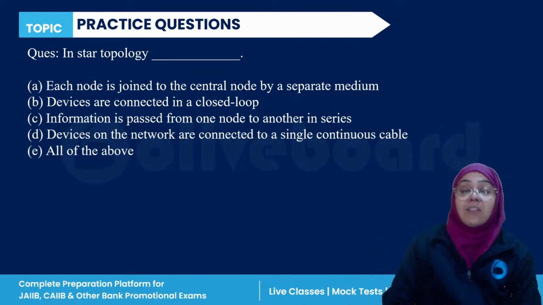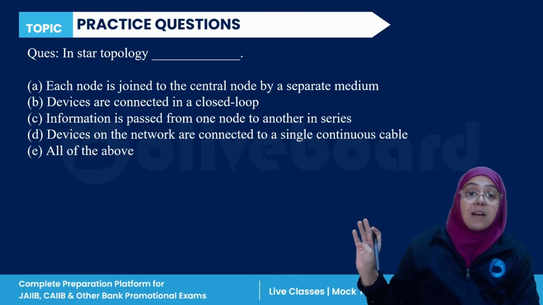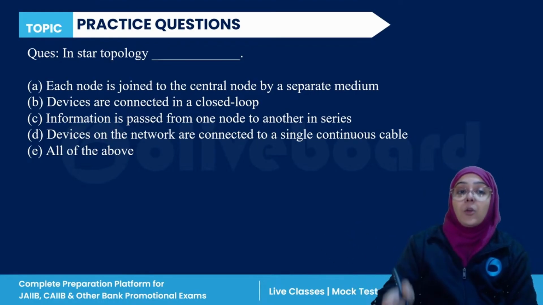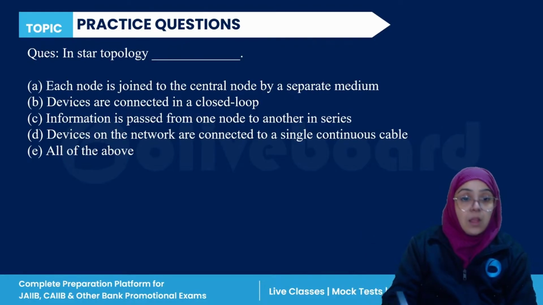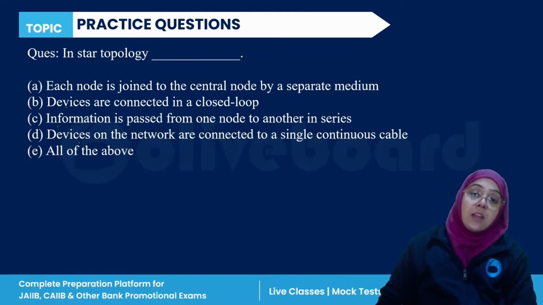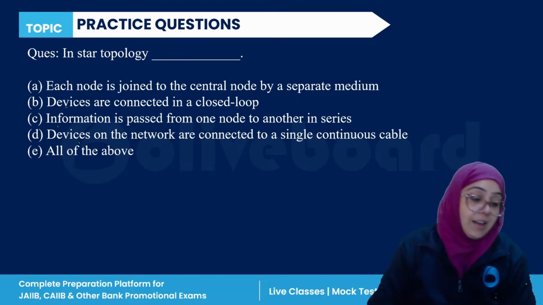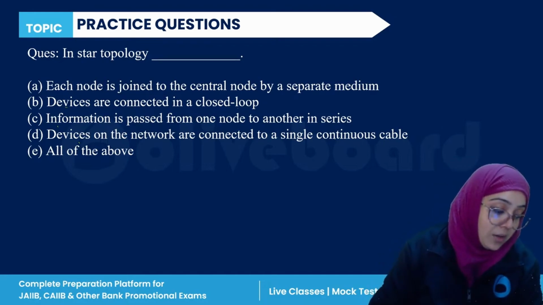Next, star topology. So I have already explained star, bus, and ring topology, if you all remember. Star topology: each node is connected to a central node by a separate medium. Devices are connected in a closed loop. Information is passed from one node to another in series. Devices on the network are connected to a single continuous cable, or all of the above. In a star topology, which of the following statements is correct? Everyone, please answer this question.